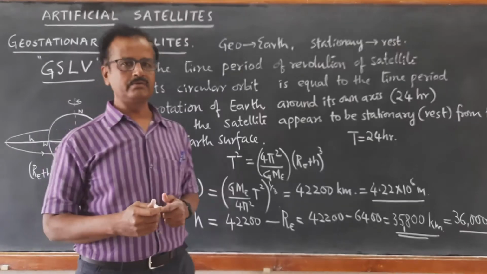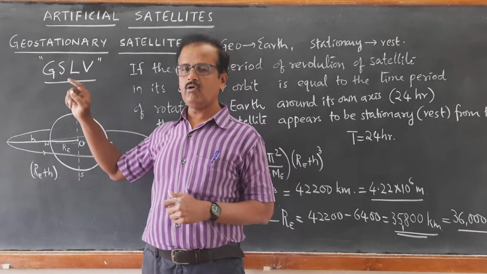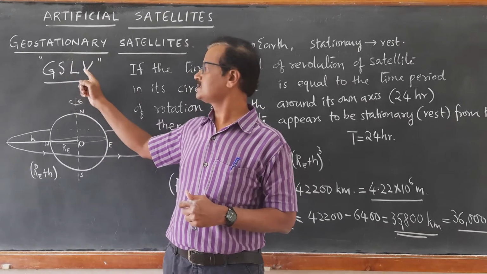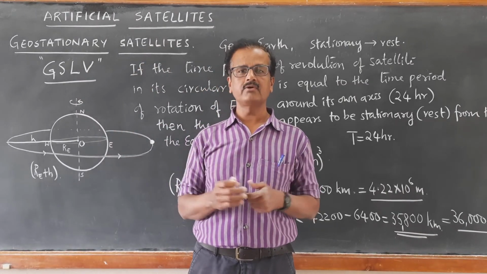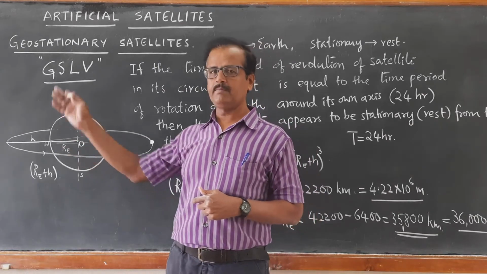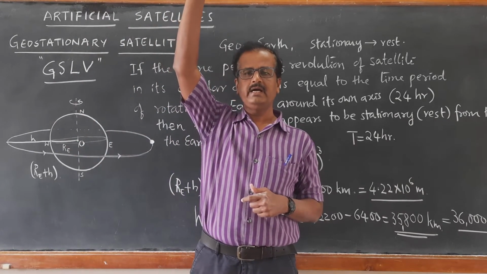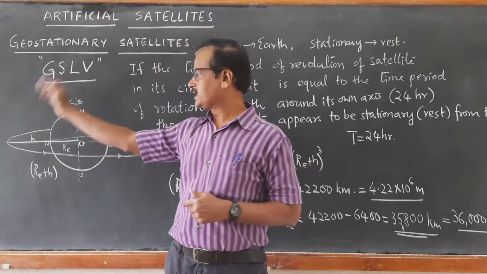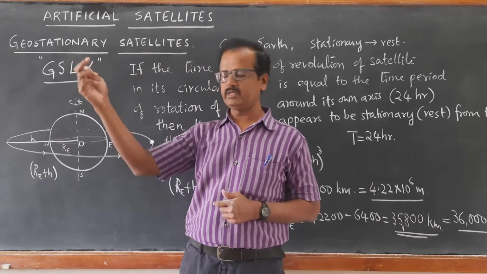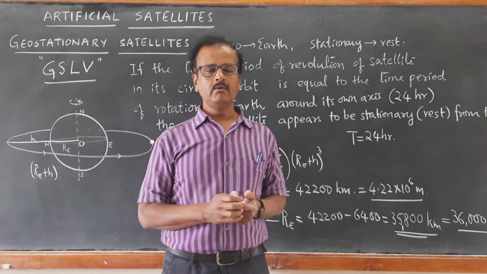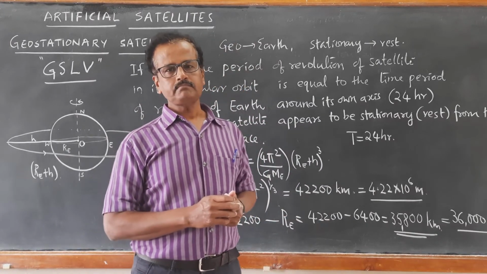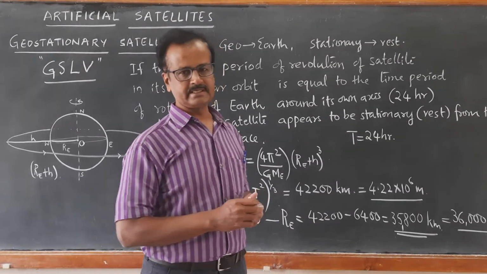The geostationary launch vehicle, also called geosynchronous launch vehicle, has very powerful engines, powerful rockets, so that they can carry up to 36,000 kilometer height and throw the satellite into the orbit, so that the satellite revolves around the Earth. Then, what are the applications of geostationary satellites?